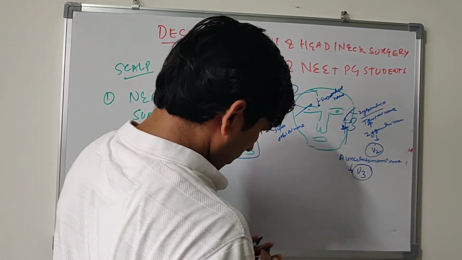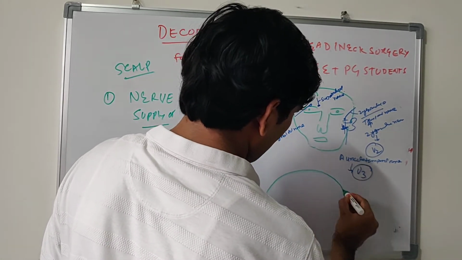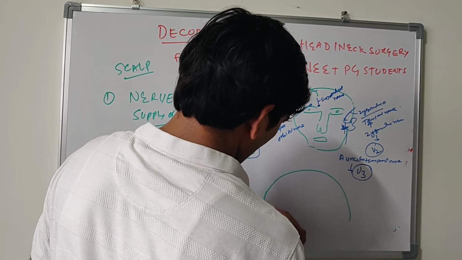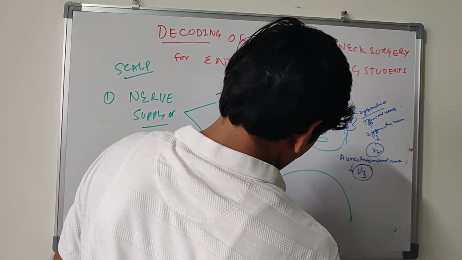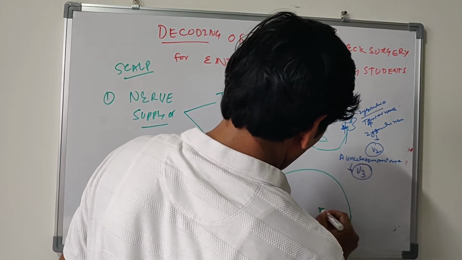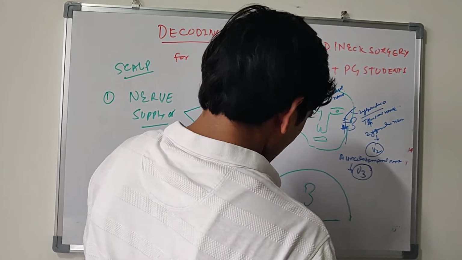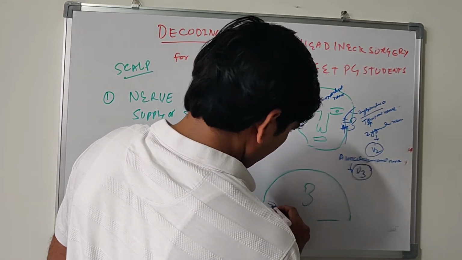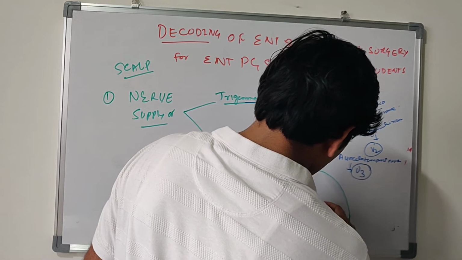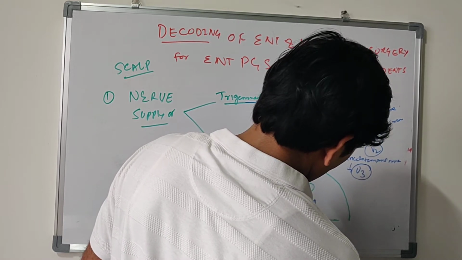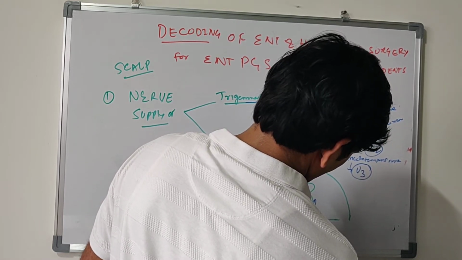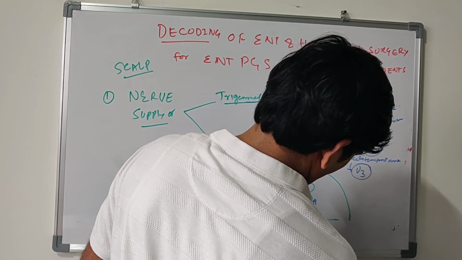Okay, now we draw this line, lateral view of skull. Here is one branch. This is the posterior division of greater auricular nerve.